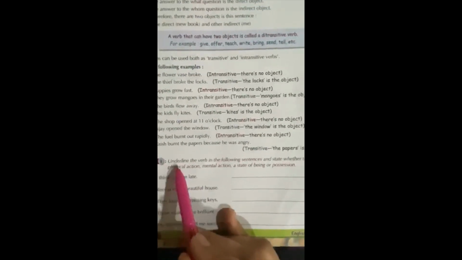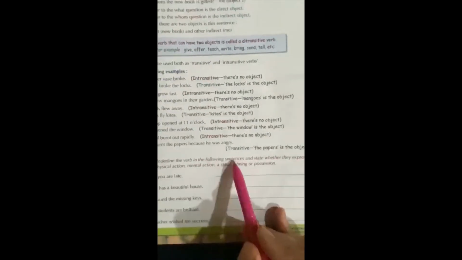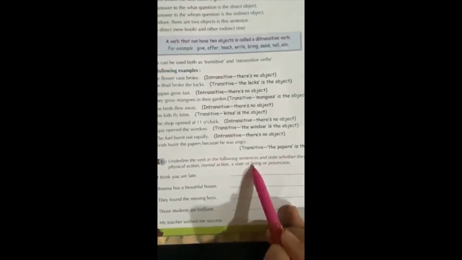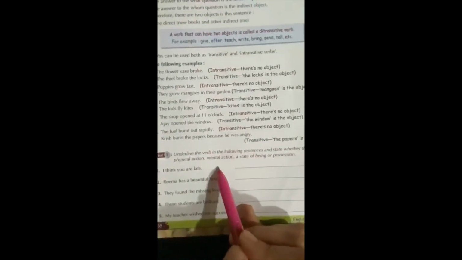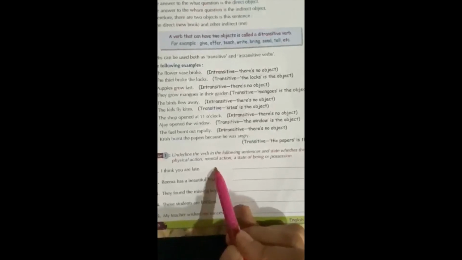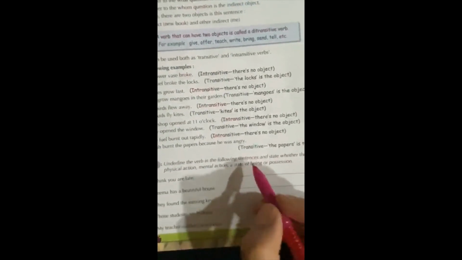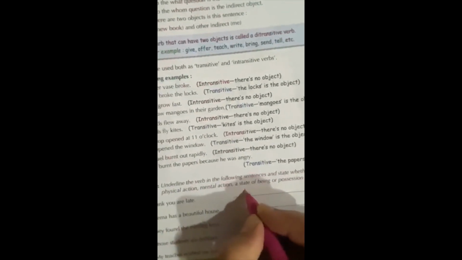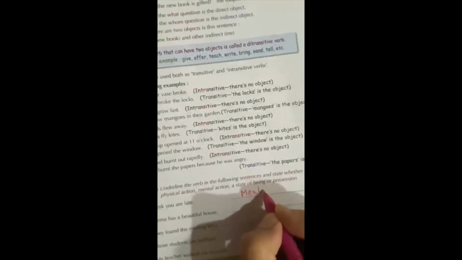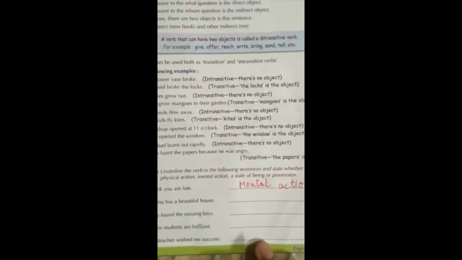Exercise 1. Underline the verb in the following sentence and state whether they express a physical action, mental action, a state of being, or possession. I think you are late. Which action it is? Yes, it is mental action. Rest of the exercise you do yourself.